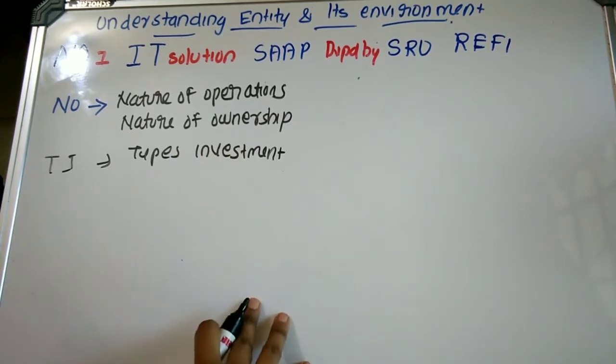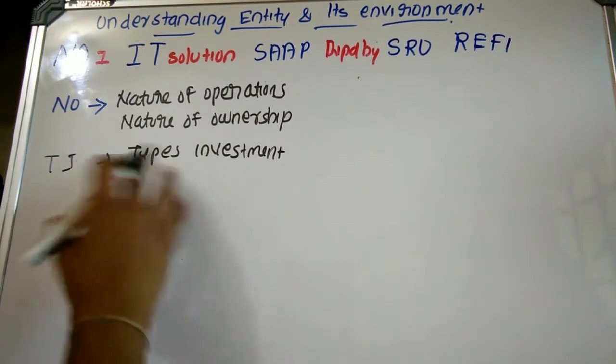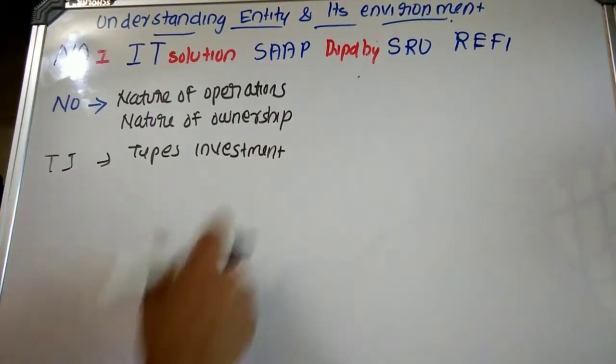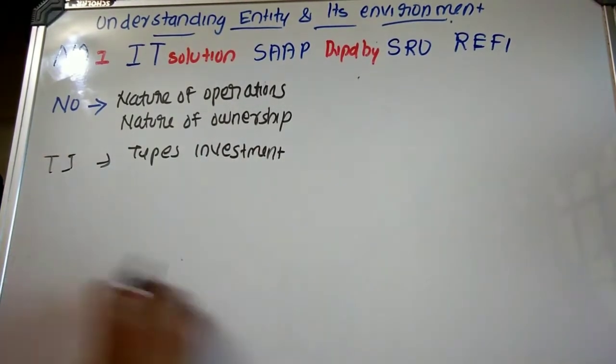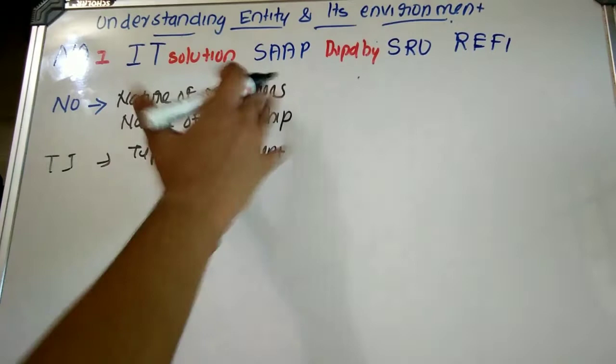Including investment special purpose entity. We know that there is what? Special purpose entity. So by understanding these types of investment, the auditor may get a proper understanding with respect of the account balance regarding the investment, and also they can make appropriate plans with respect of this. Okay, then what? SAP.